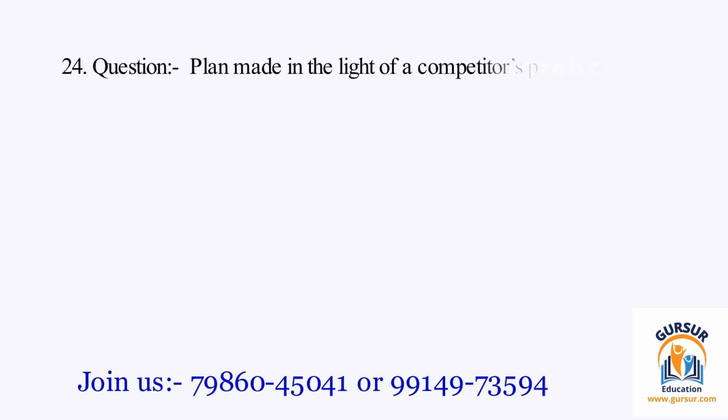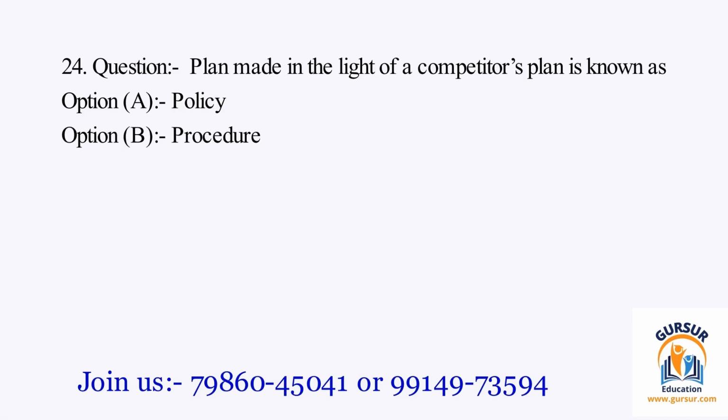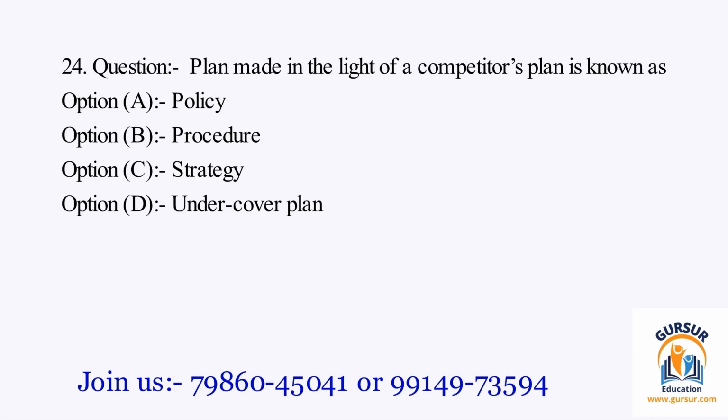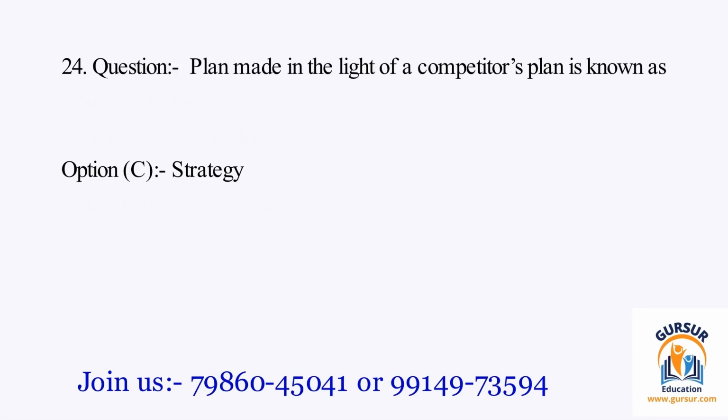Question number 24. Plan made in the light of a competitor's plan is known as. The option A is policy. The option B is procedure. The option C is strategy. The option D is undercover plan. The right answer of the question is option C, and that is strategy.